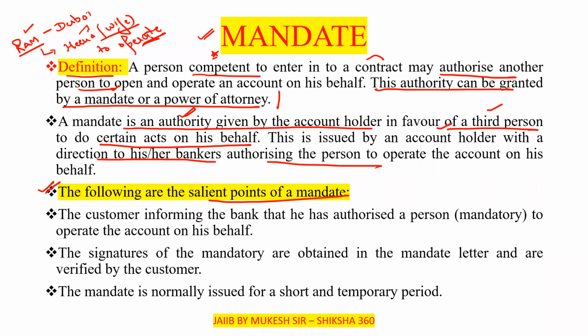First, the customer informs the bank that he has authorized a person, the mandatory, to operate the account on his behalf.